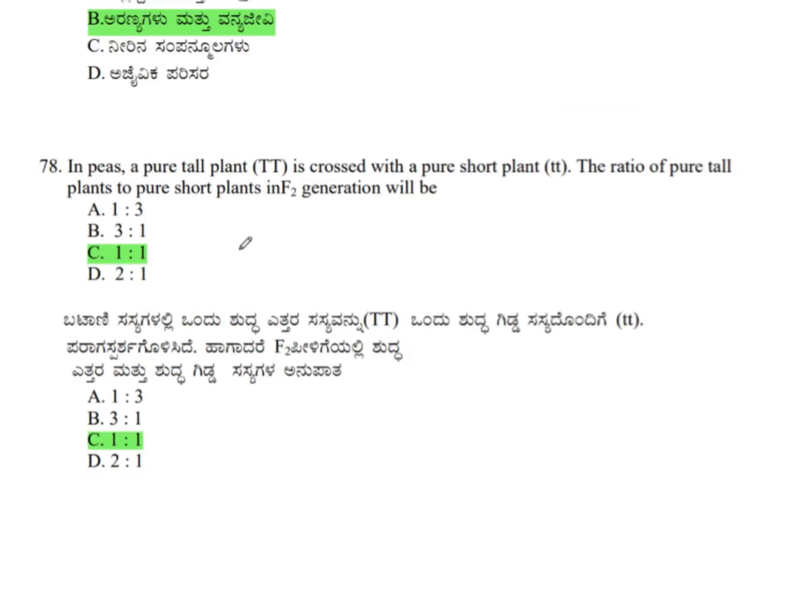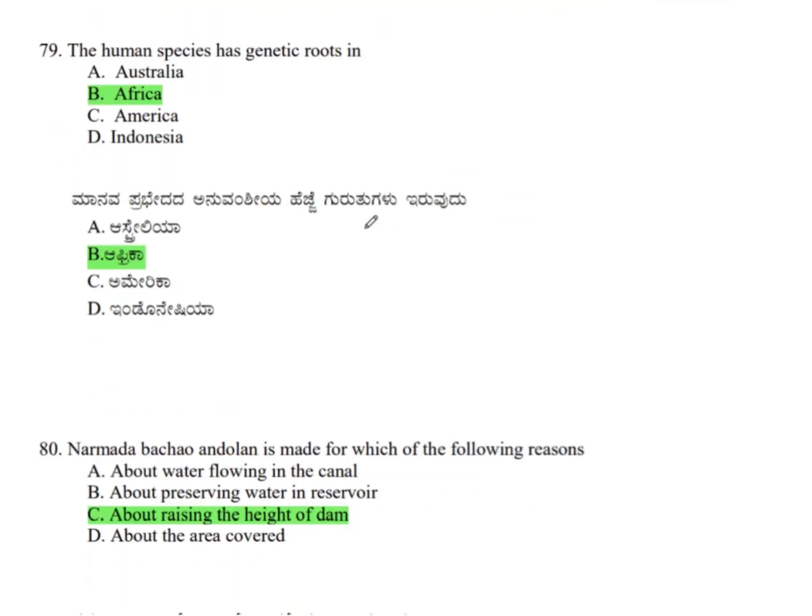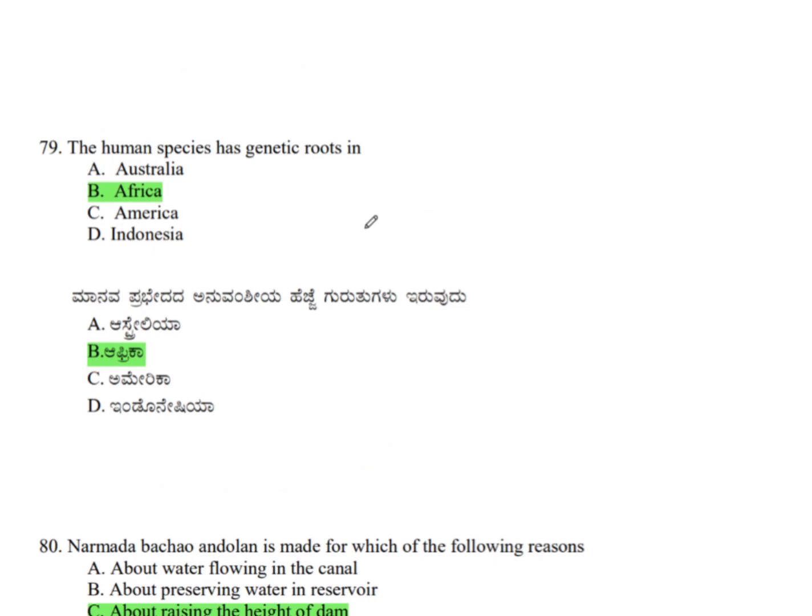Question number 78. In peas, a pure tall plant TT is crossed with a pure short plant, that is small tt. The ratio of pure tall plants to pure short plants in the F2 generation will be 1:1. The monohybrid ratio is 3:1, that is 3 tall plants and 1 short plant. But the question is about pure tall plants and pure short plants, that is the ratio is 1:1.